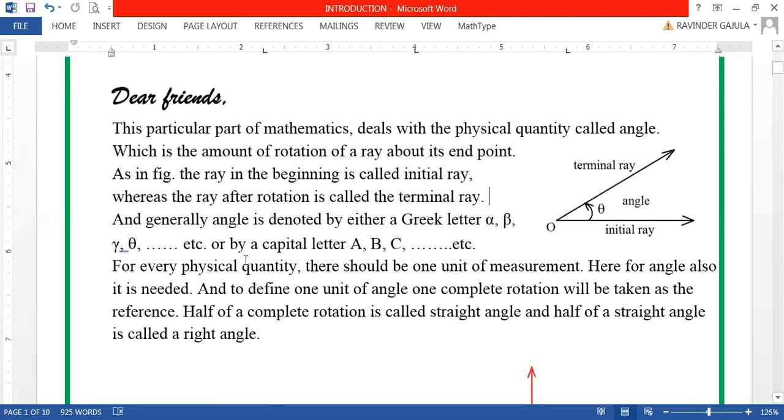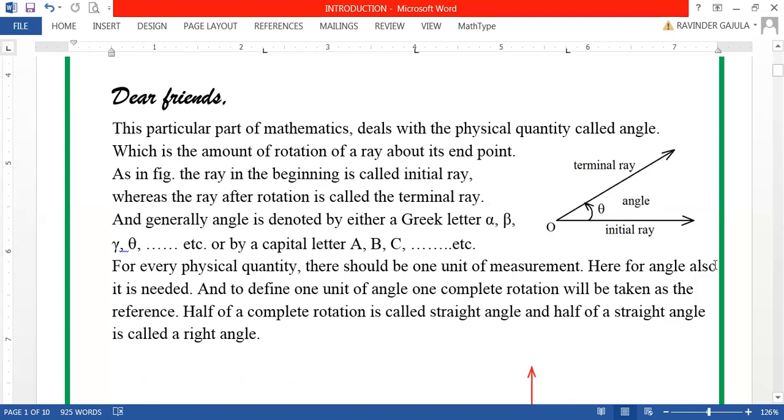But you know, for every physical quantity, there should be one unit of measurement, to learn more and more about that physical quantity and to apply other features and properties of it. Definitely every physical quantity must have its own unit of measurement, to speak more and more about that.